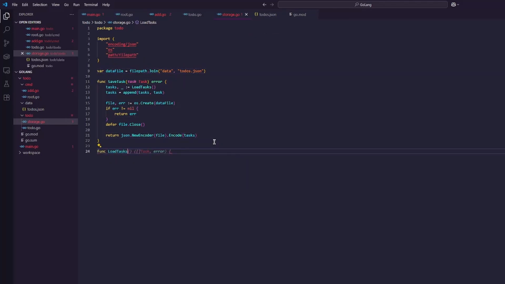After saving the to-dos to JSON, we also need to know how to load them from JSON. This is where our load tasks function comes in.